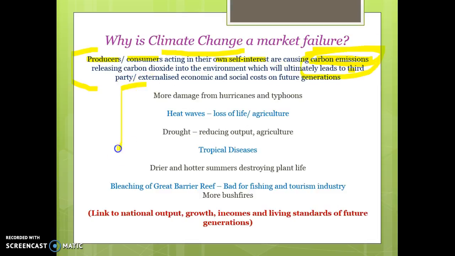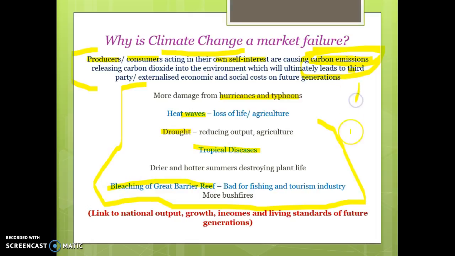Then you need to be able to link it to some of these concepts, so it can lead to hurricanes and typhoons, heat waves, droughts, tropical diseases. You need to make reference to some of these key concepts. It can also lead to bleaching of the Great Barrier Reef. So that's your first mark. Your second mark is here, and your third mark is not only being able to list some of these things, but then being able to link them to our long-term national output and our long-term growth.